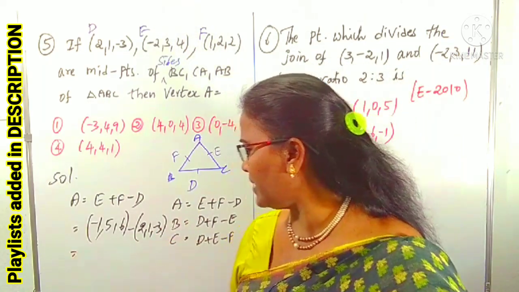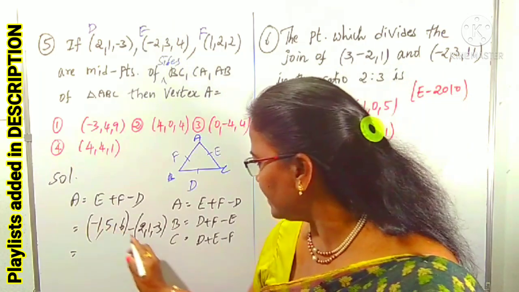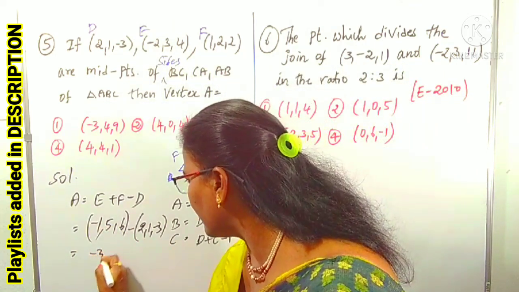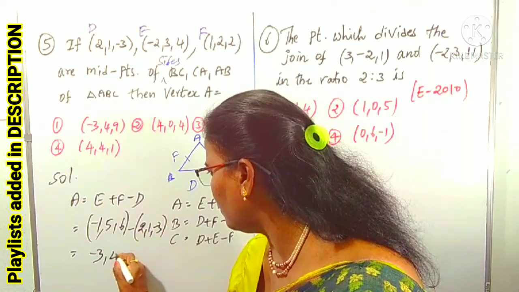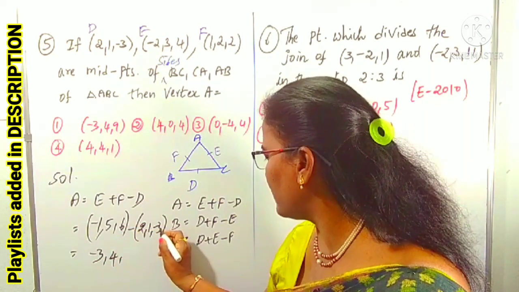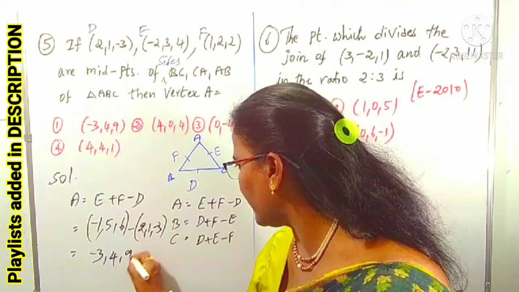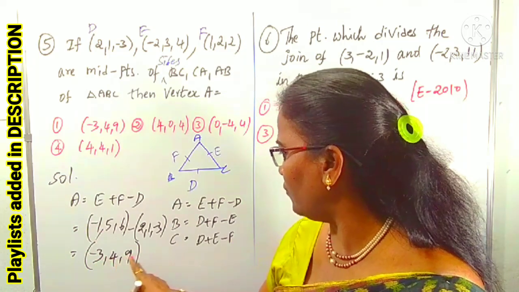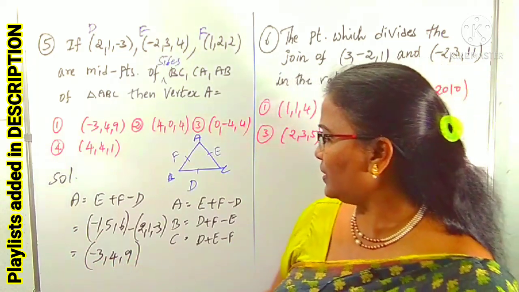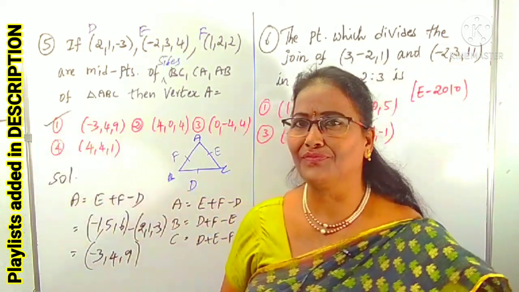So what is the resultant point? Minus 1 minus 2 is minus 3. 5 minus 1 is 4. Then 6 minus (minus 3) is 6 plus 3, which is 9. Therefore, our required vertex A is (minus 3, 4, 9). That is clearly the first option.